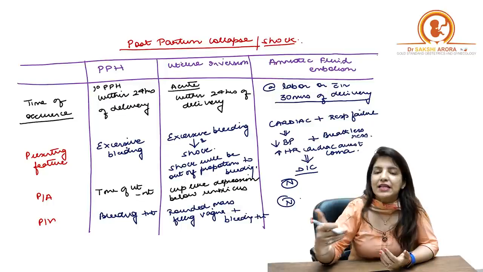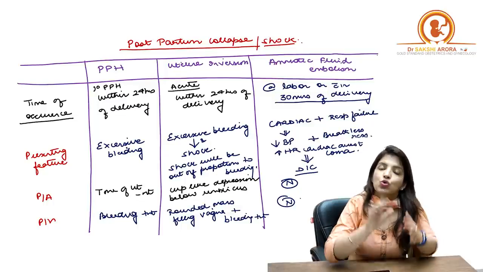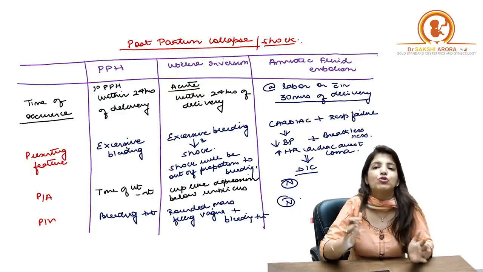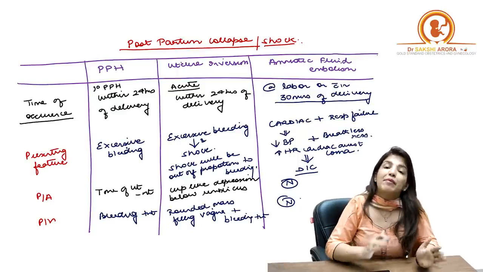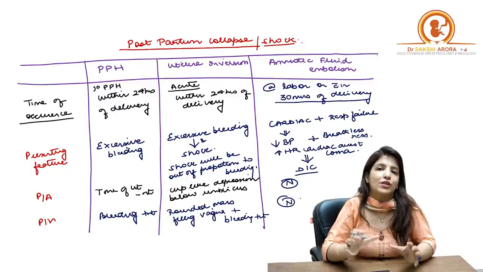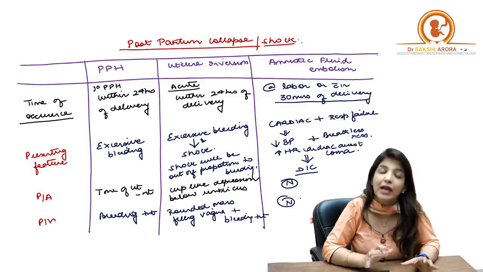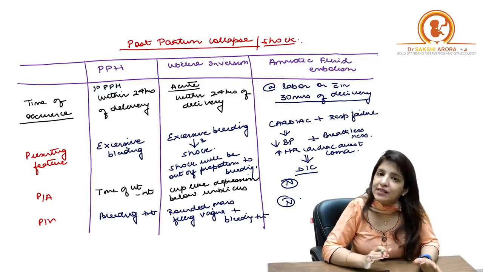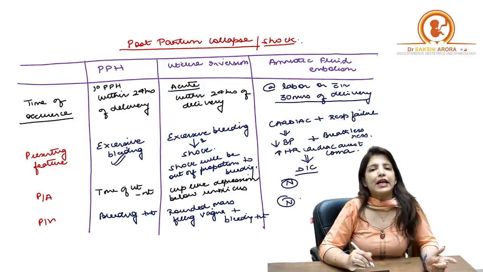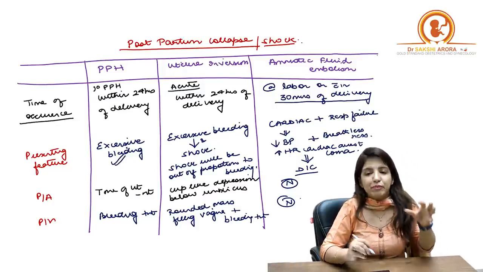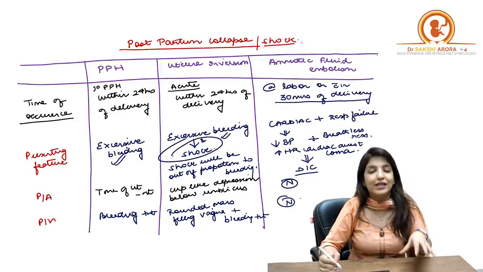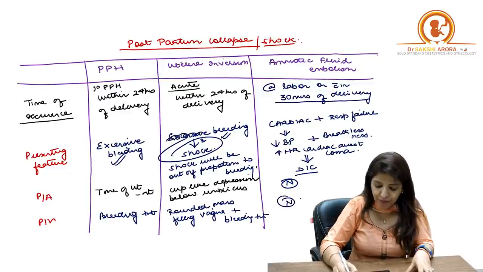Now, what is the presenting complaint in all these three conditions? Although all these three can present to you with postpartum shock or postpartum collapse, the presenting complaint in each can help you in finding out the cause of that postpartum collapse. In case of PPH, the presenting complaint is going to be excessive bleeding. Similarly, in case of uterine inversion, the presenting complaint will be shock. There will be bleeding, but the presenting complaint will be shock, right?